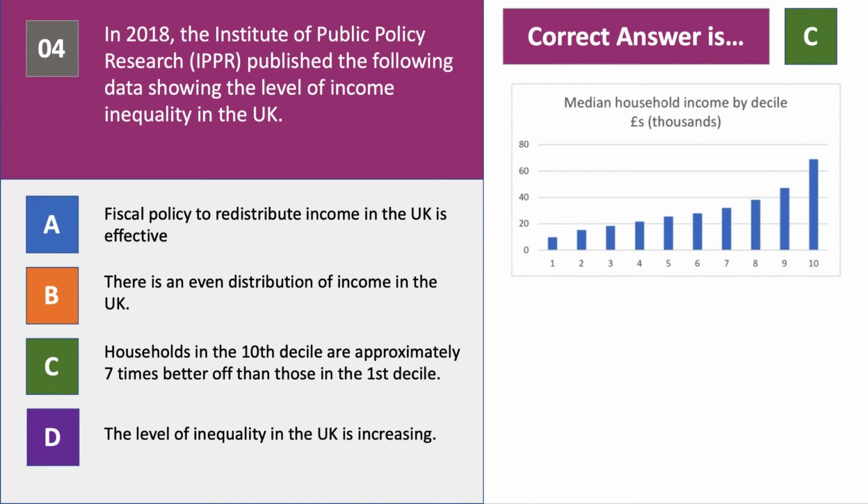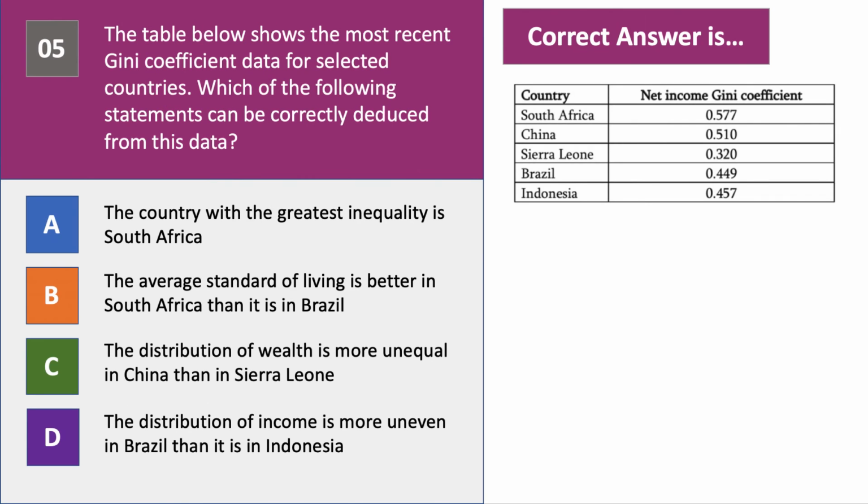Okay, move on to question number 5. The table on the right hand side there shows the most recent Gini coefficient data for a selection of 5 countries. Which of the following statements can be correctly deduced from this data? Have a go, please, at question 5.